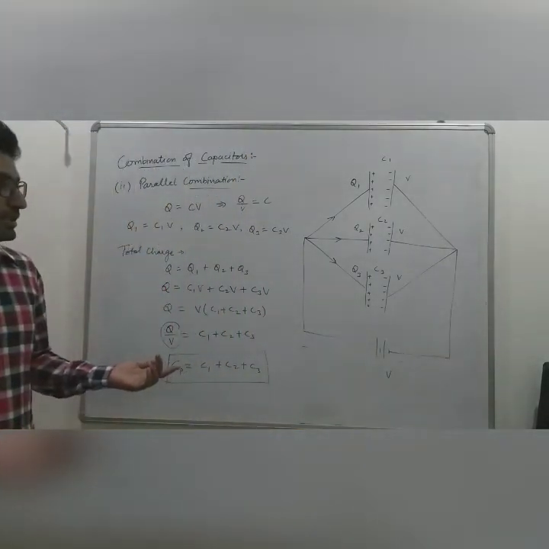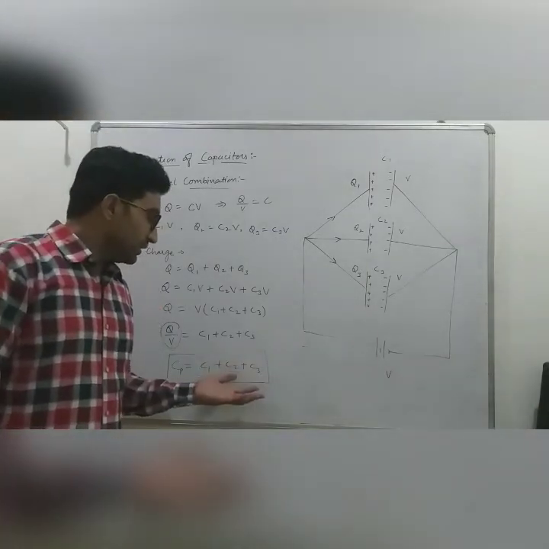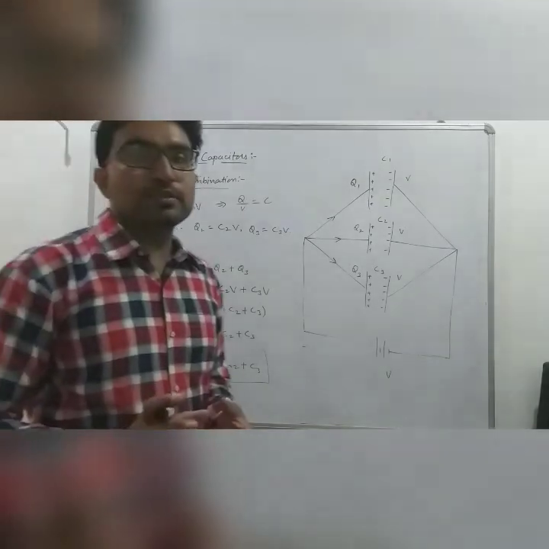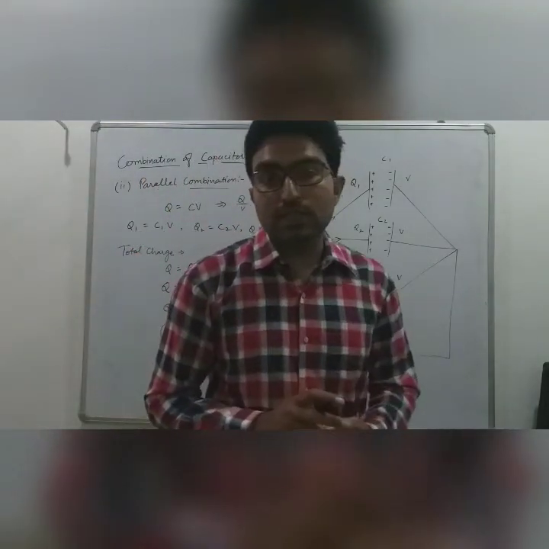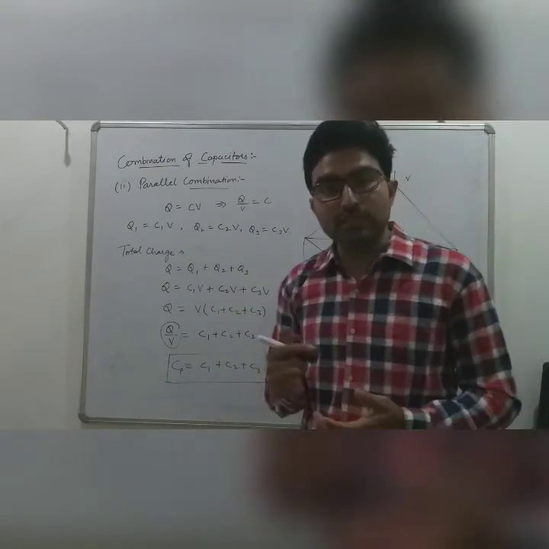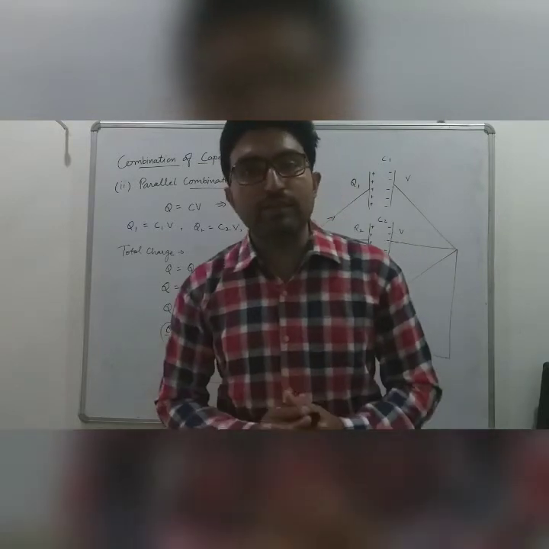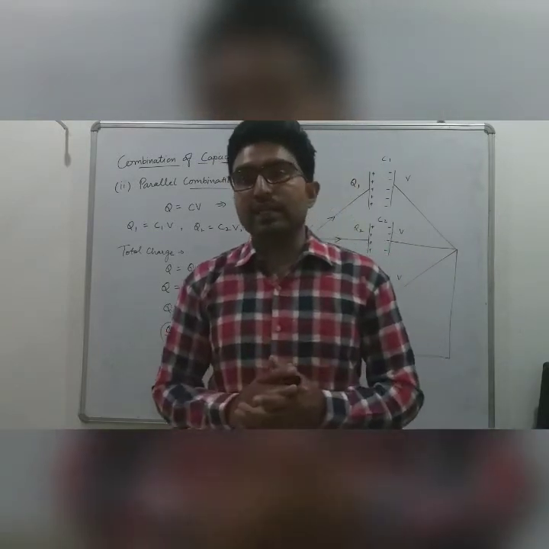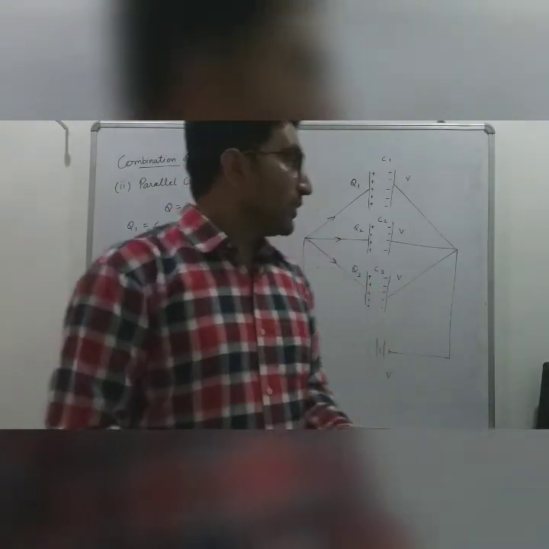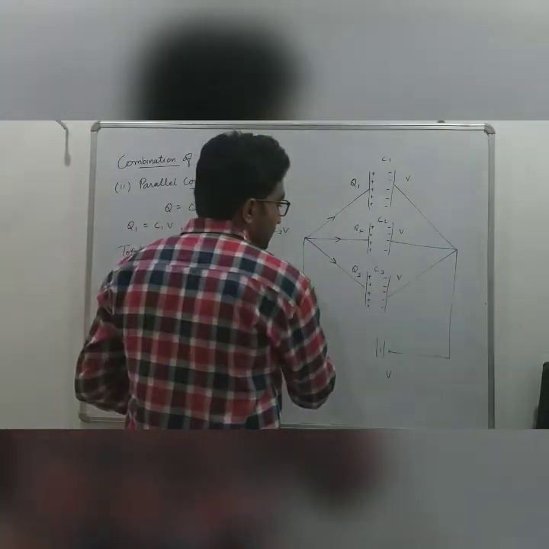From the parallel combination it is observed that the net capacitance of the circuit will be greater than the individual capacitances present in the circuit, but on the other hand it is lesser in case of series combination. In series combination the net capacitance is less than the individual capacitances present in the circuit.